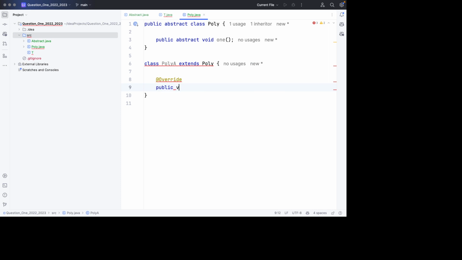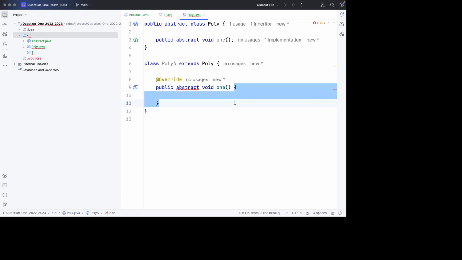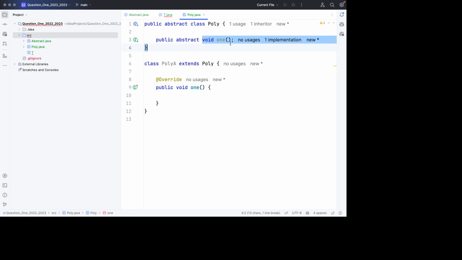and then just use this method up here, this public void 1. So basically just get everything here except the keyword abstract, because when we make it abstract here, then it ceases to be an override, because overriding means you are going to provide an implementation. But when we make it abstract, then it ceases to become a complete method. So we need to get rid of the abstracts and just use these other modifiers, public void and the method name, which is 1.